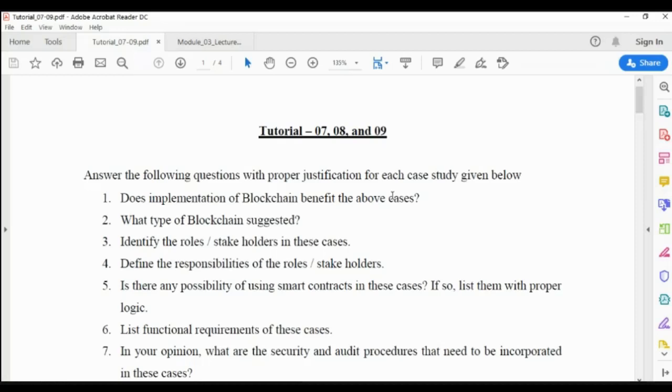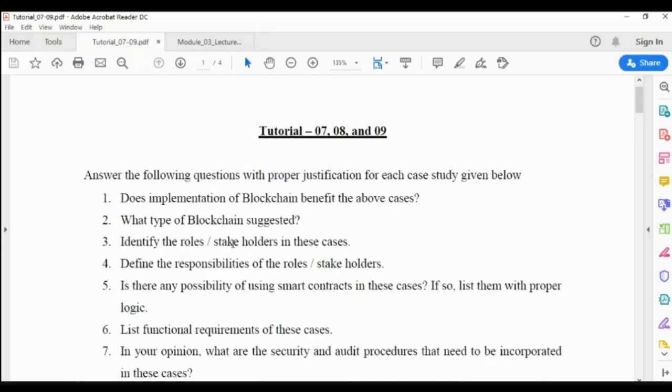Here, what type of blockchain is suggested? The consortium blockchain is suggested because we require multi-party consensus. The tax department of the government wants to check whether they are paying taxes correctly or not. At the same time, the customer wants to check whether he got the discount and whether the tax was deducted correctly from the amount he paid. All these details he wants to see. So the blockchain suggested is the consortium blockchain.